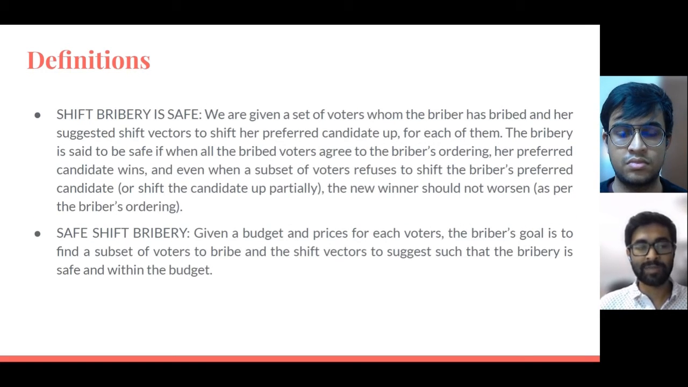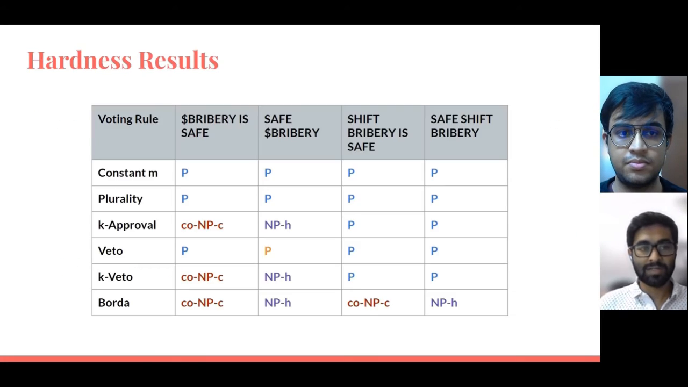Similarly, the problems shift bribery is safe and safe shift bribery are extensions of shift bribery. The only difference is that in terms of safety, the voters are allowed to perform partial shift. So these are the hardness results which we obtained.